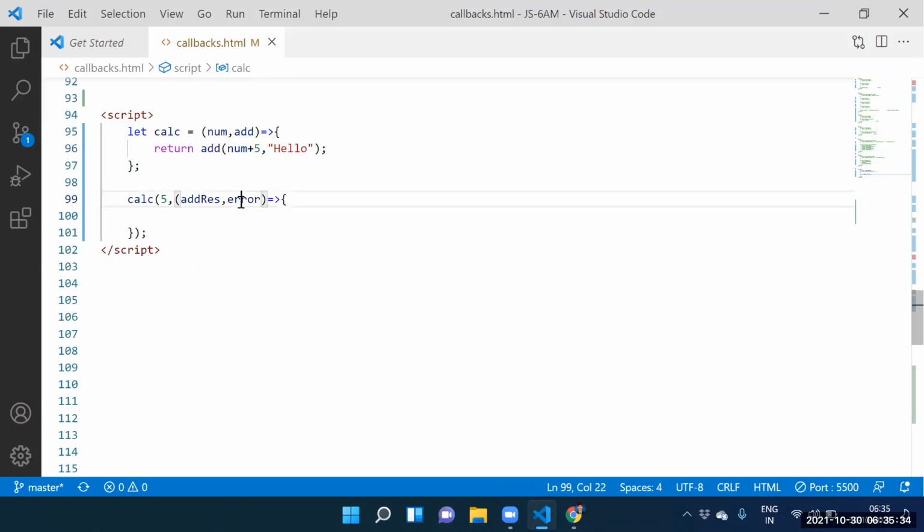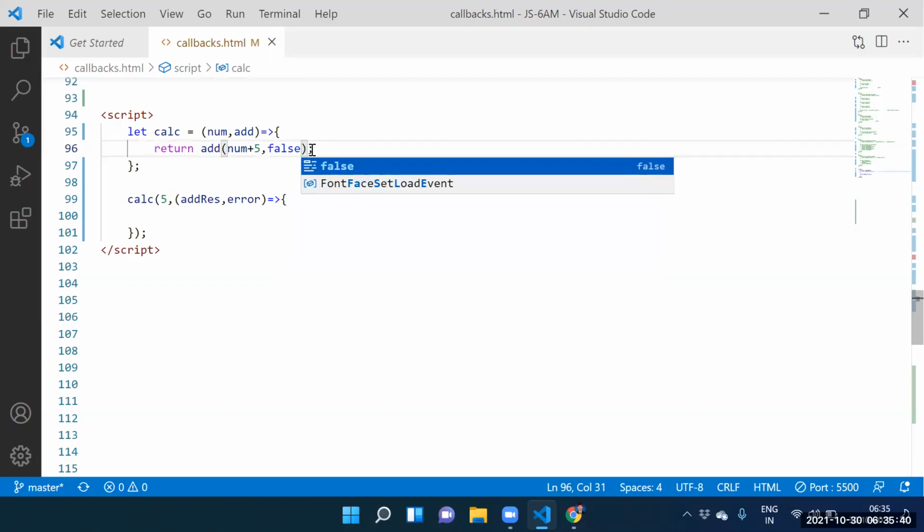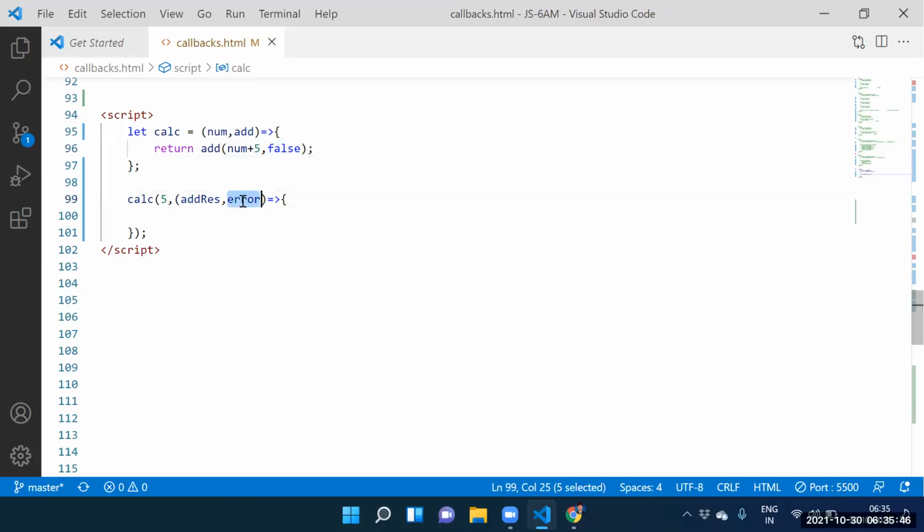Hello stored into error. Don't pass the hello here, never pass the hello here. It's recommended to pass false. Anything we can pass, a dummy example, anything we can pass. Guys, this is false stored into error.